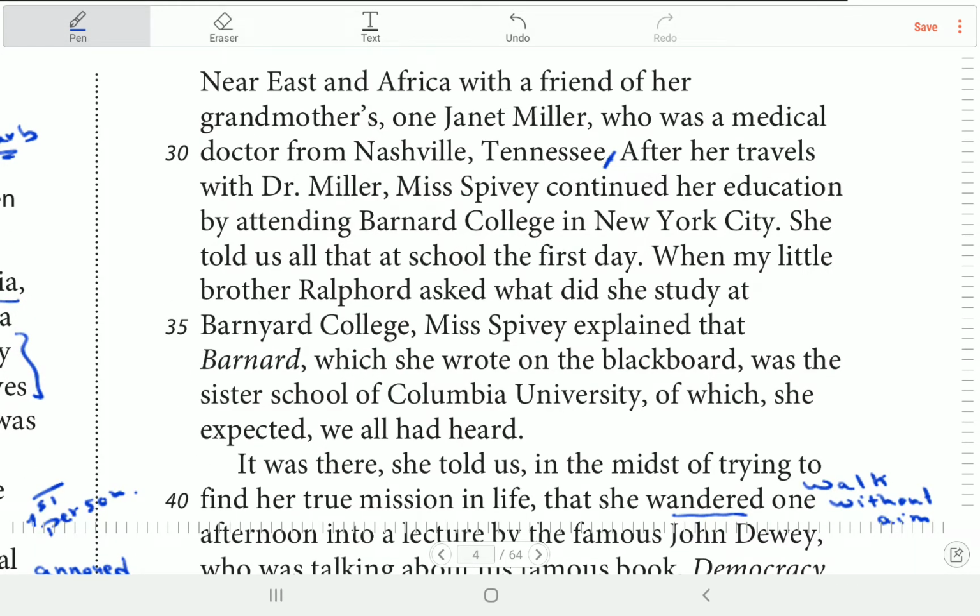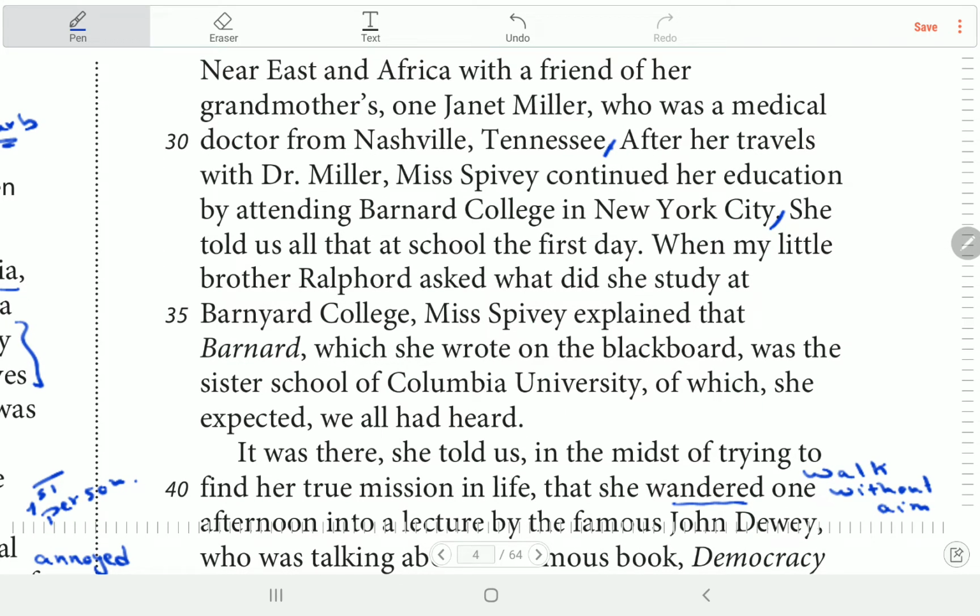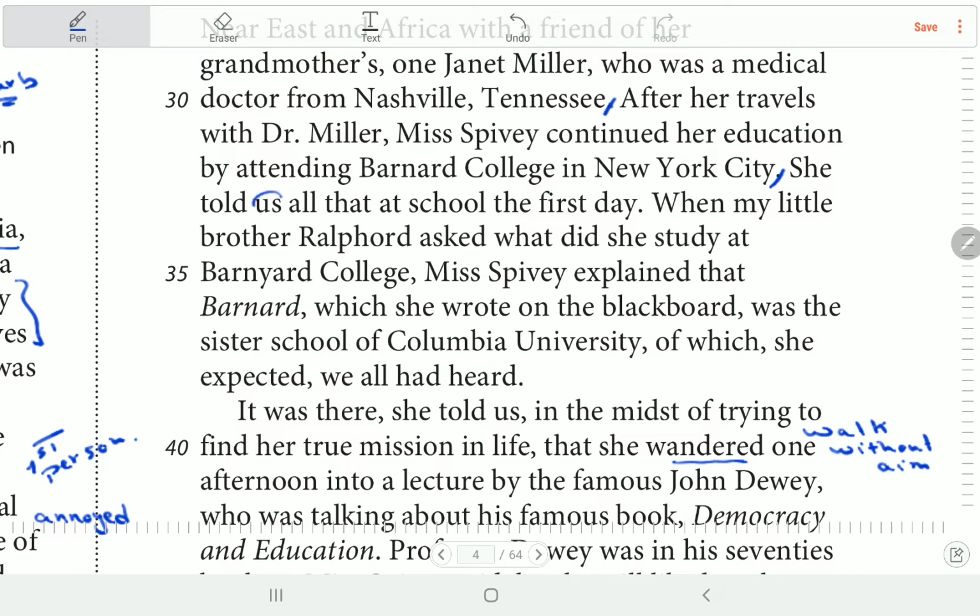Okay. After her travels with Dr. Miller, Miss Spivey continued her education by attending Barnard College in New York City. So nothing happened. She finished her trip, continued education. She told us again all that at school the first day. Oh, so here she told us the first day. So who's the speaker? You can imagine who's the speaker.